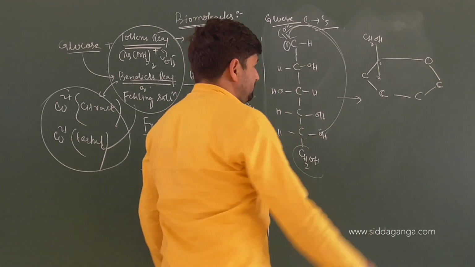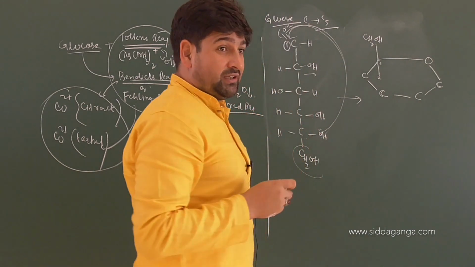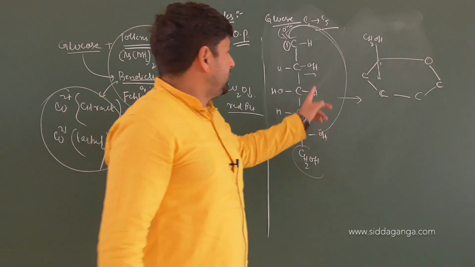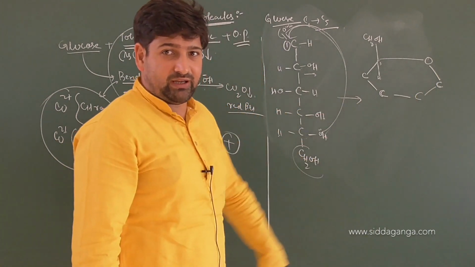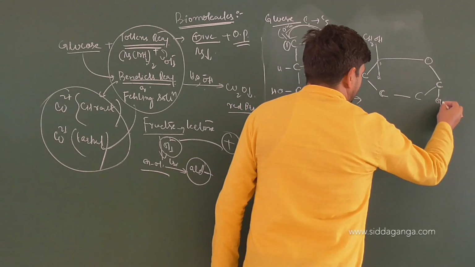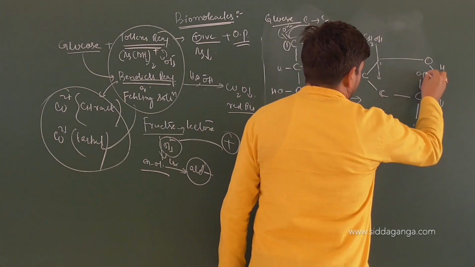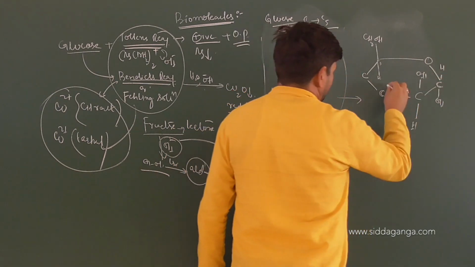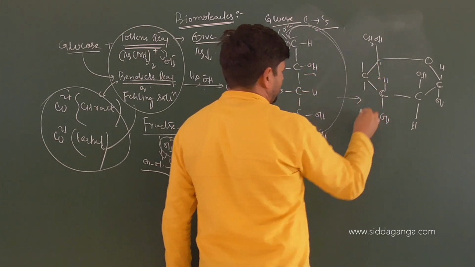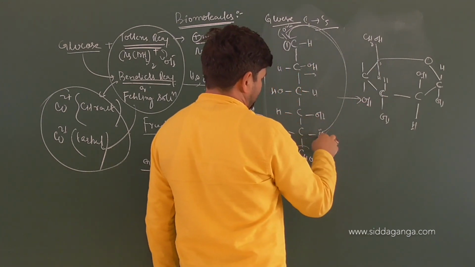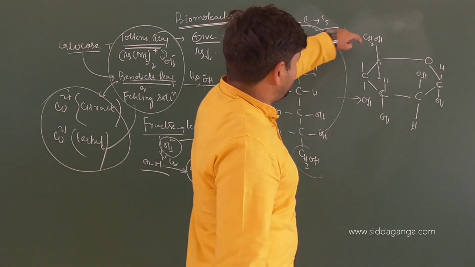Now look at carbon number 1. On carbon number 1, the OH is on the right side, and we have learnt in Fischer projection and Haworth projection. In Fischer projection, the OH which is on the right will be downwards in the respective Haworth projection. So we get OH here, yes. And what do you have here? H, very good. Now look at the second carbon, it's on the left side, so it will go up here, it will come down. Then the third one, will it be up or down? Down. So this is H here. Then the 4th carbon you have OH in the same position. Yes or no? This OH is already over, right? So you have the CH2OH group going out.